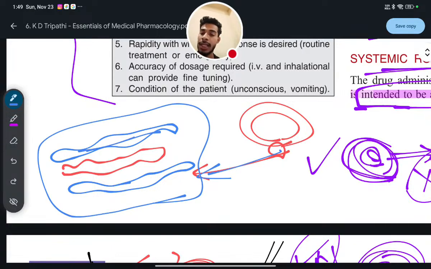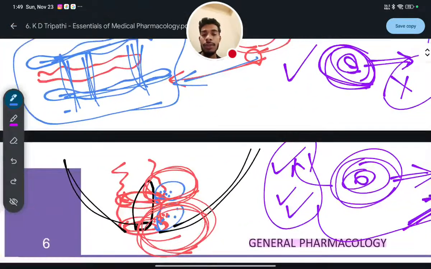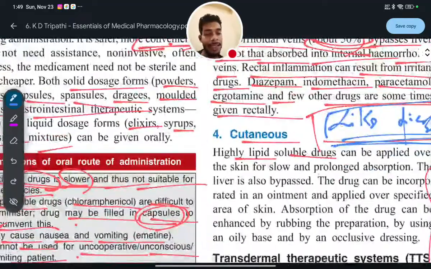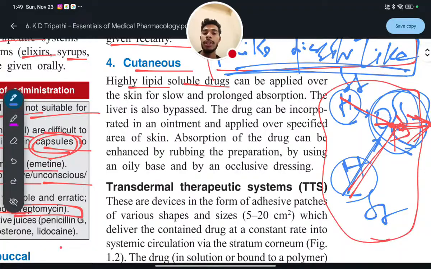This blue color is lipid and that one is also lipid. Along with that, some integral protein will be there, throughout the layer, outside and inside. So to absorb something through the lipid bilayer, that substance should also be lipid soluble. That's why highly lipid soluble drugs can be applied over the skin for slow and prolonged absorption.